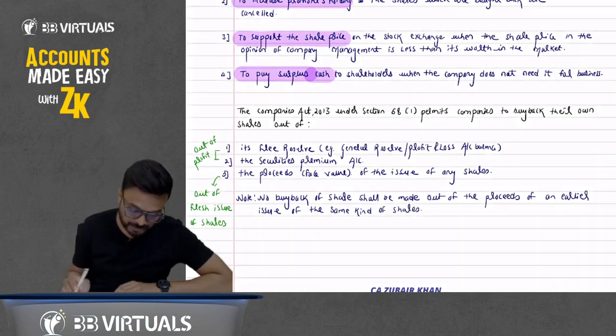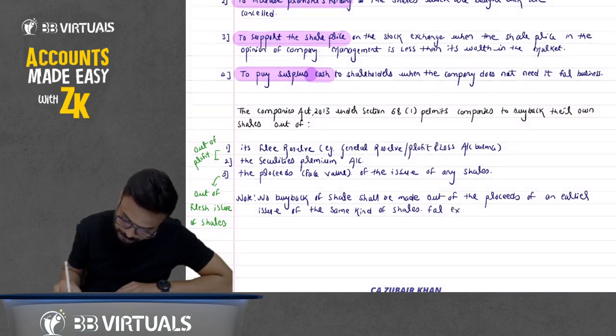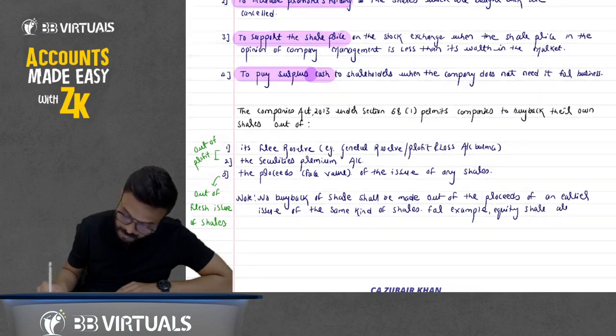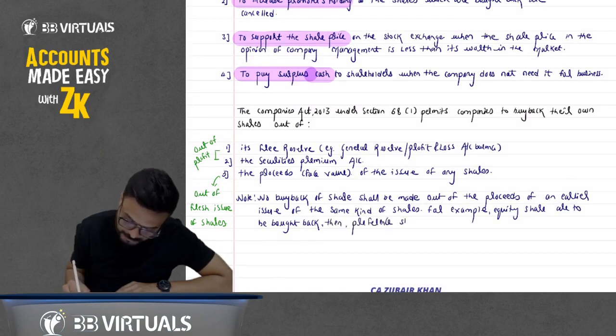For example, out of the proceeds of an earlier issue, same kind. For example, if equity shares are to be bought back, then preference shares may be used for the same.